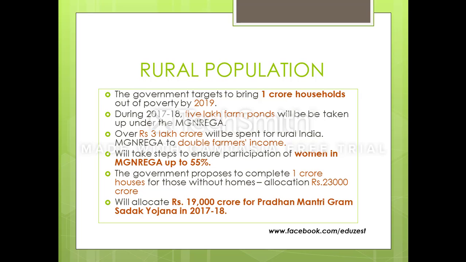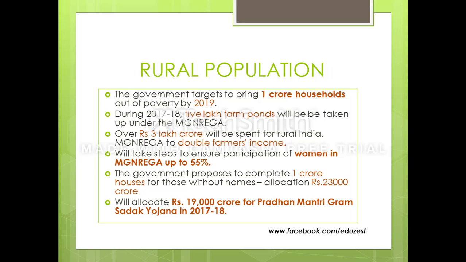Then the government proposes to complete 1 crore households for those without homes. The homeless people, they are focusing on them, and for that they have allocated 23,000 crores. So what you need to remember is just 23,000 crores, which they're giving for building of houses.